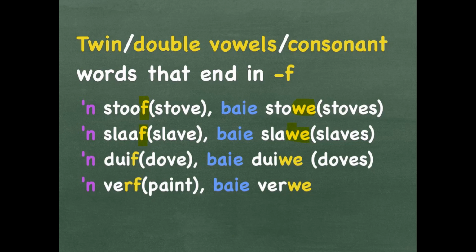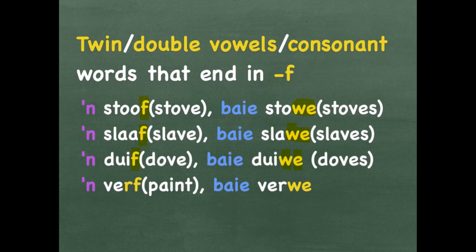A duif is a dove, ending with one F. Baie duive, the F turns into a W and a E gets added. Now in a double vowel sound, we do not take any of the vowels in the middle away. We usually just add a E, but in this case, the F has to change to a W before you add the E. In English, plural is doves.